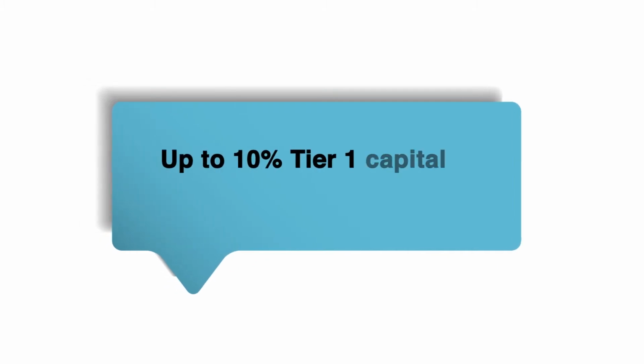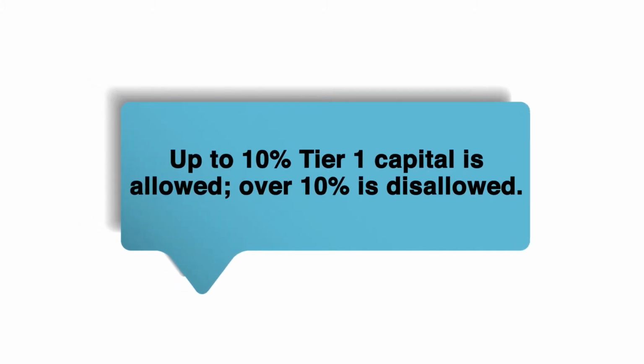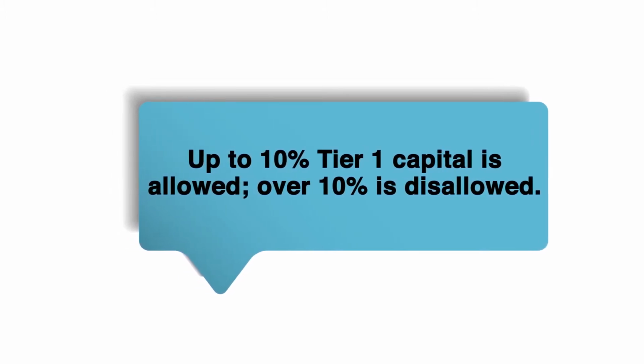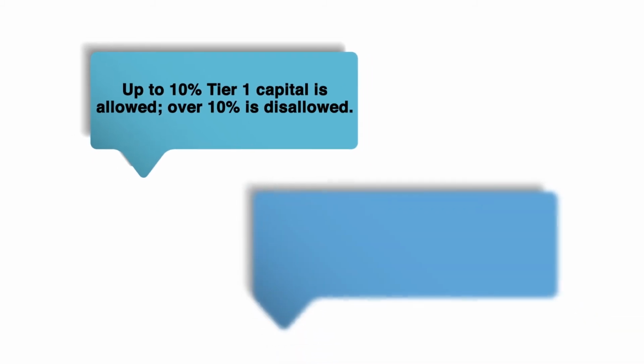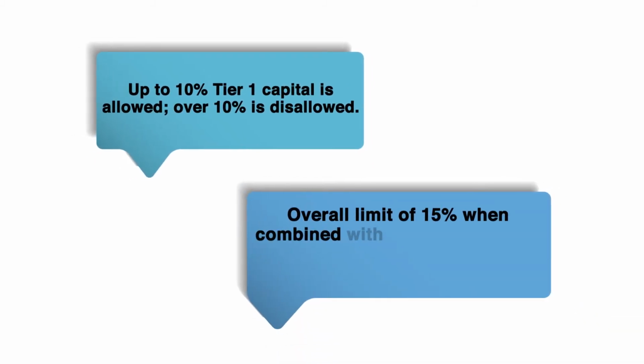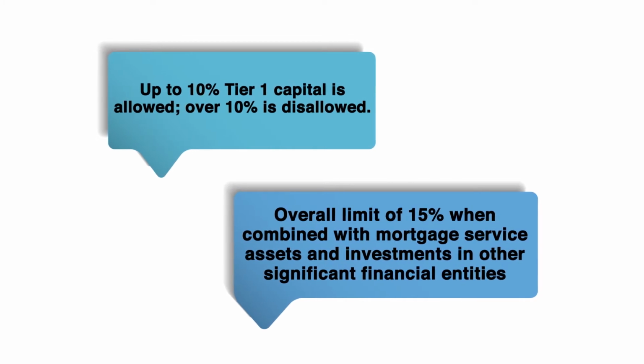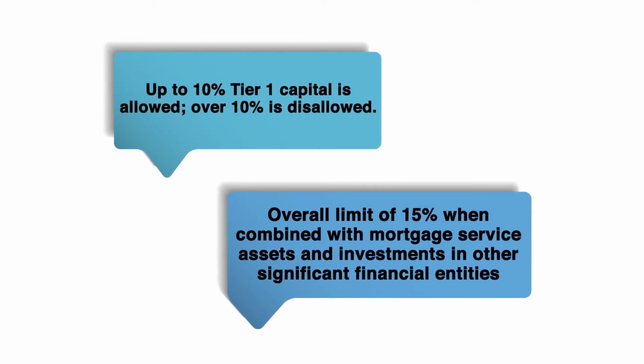The amount of this remaining net deferred tax asset that exceeds 10% of your Tier 1 capital will be considered a disallowed DTA. As an added limitation, the combined total of these DTAs and your mortgage service assets and investments in other significant financial entities cannot exceed 15% of your Tier 1 capital.